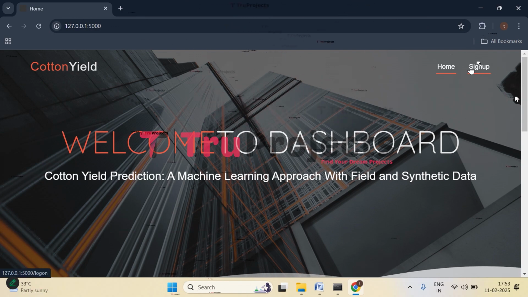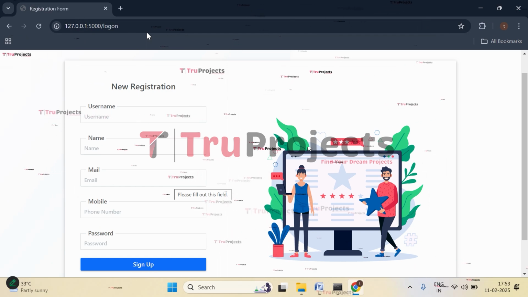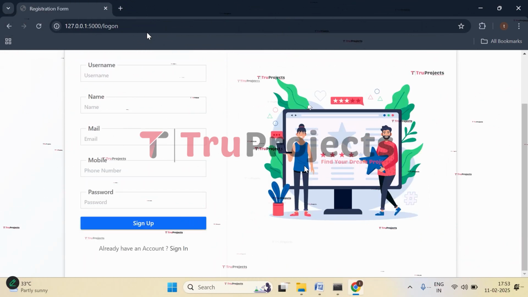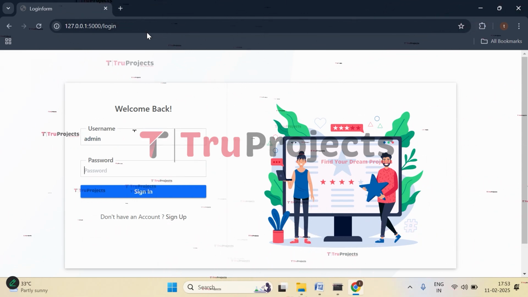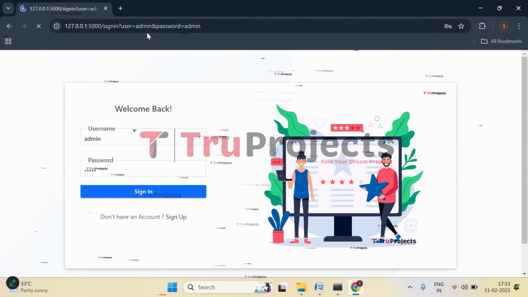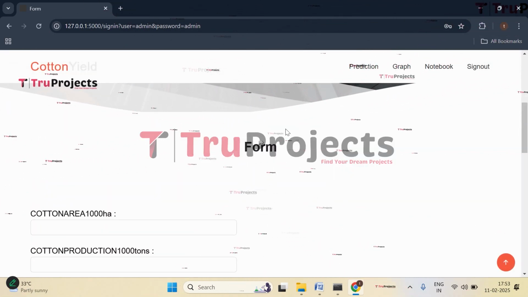So we need to sign up first. Click on sign up and enter all the registration details if you are registering newly. I have already registered, so I will directly sign in. Click on sign in. Give your username and the password. Click on sign in. We have signed in successfully and we are redirected to the prediction page of the project.